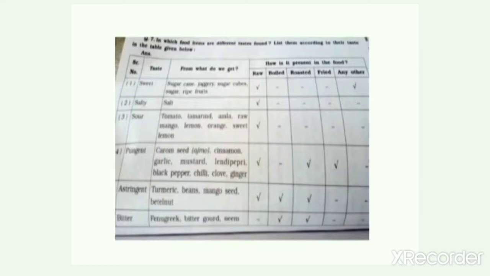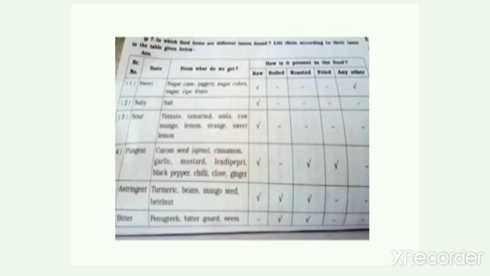They can be roasted or they can be fried too. Then comes astringent taste. Children, turmeric, beans, mango seed, betel nut, all these taste astringent. And how do you eat these foods, or how are they present in our food? Yes, in raw form, they can be boiled or they can be roasted.